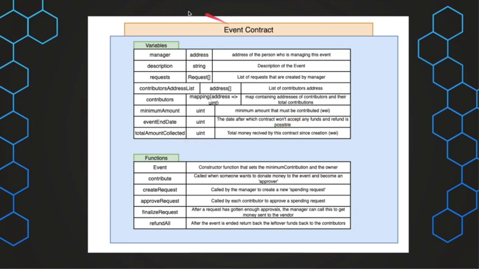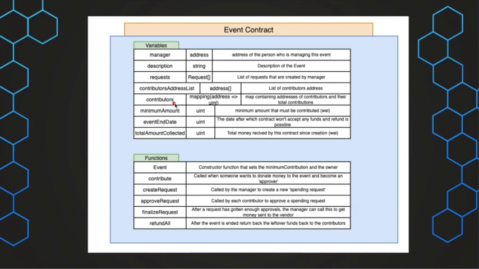Now this is the event contract and the main contract of our project, and it contains all the functionalities and the data that has been used. So the first variable is the manager's address, and the next is the description about the event. Then this is a request list which has all the requests that are created by the manager. Then there is the contributors address list, which records all the contributors into the particular event.